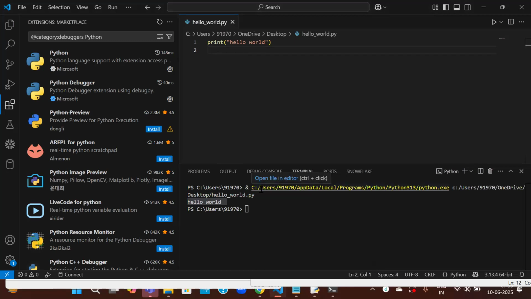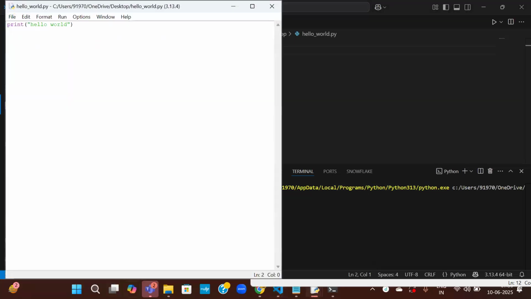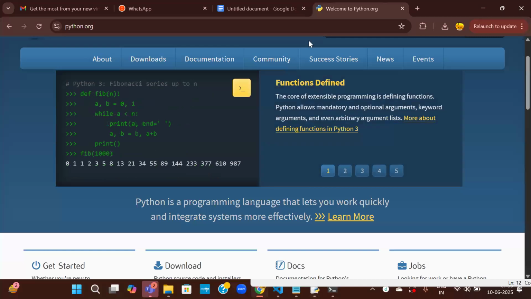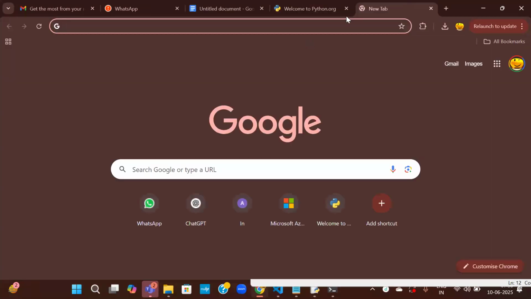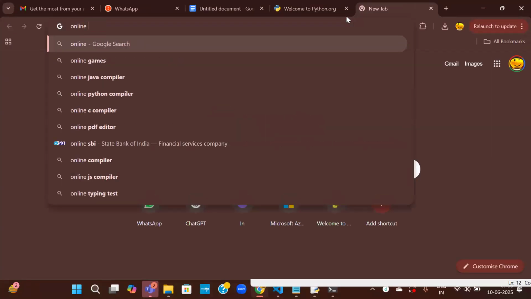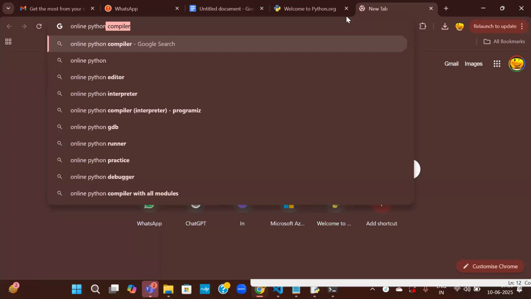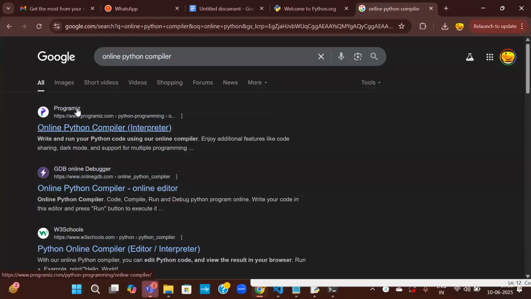Or else, if you don't want all of this, you can simply write in a notepad, save it as a .py file, and execute from the command prompt. Or even simpler, if you don't want to install anything and you just want to run the Python code, you can go to the browser and search for online Python compiler. You will get this one, the website is programiz. Just click on this link.